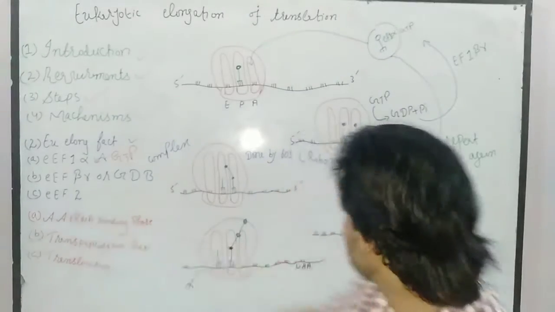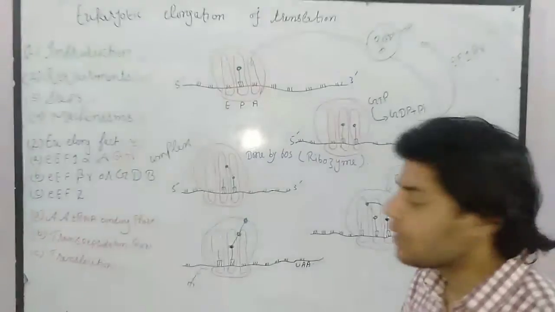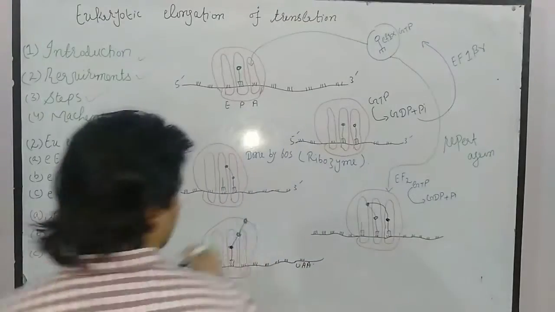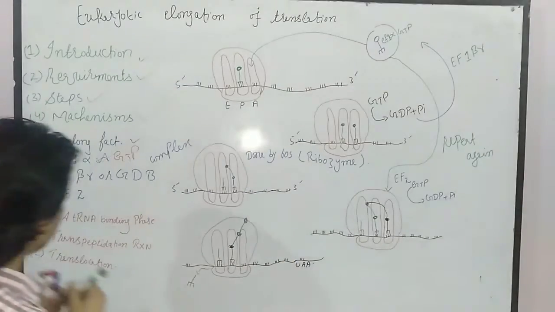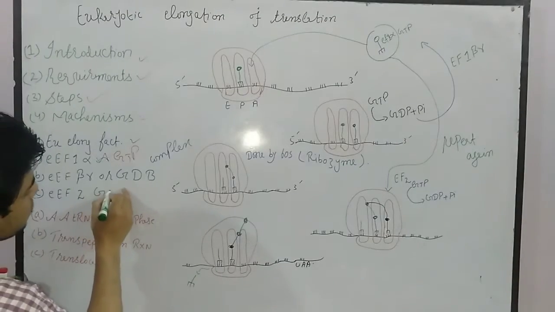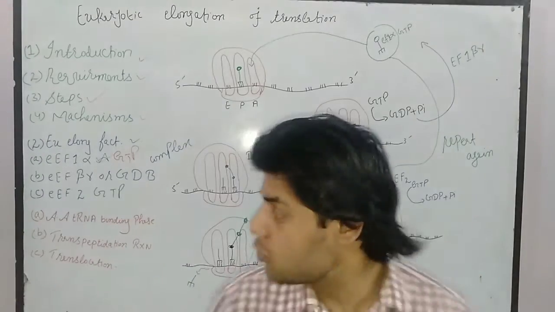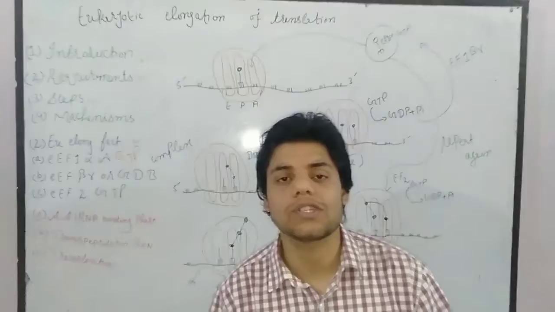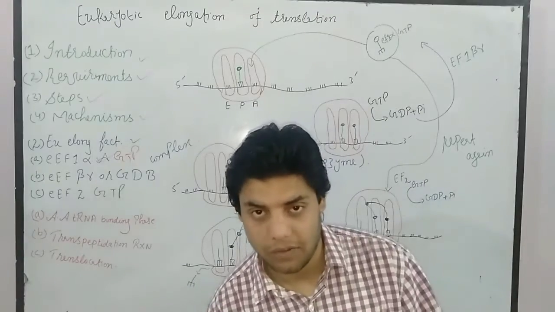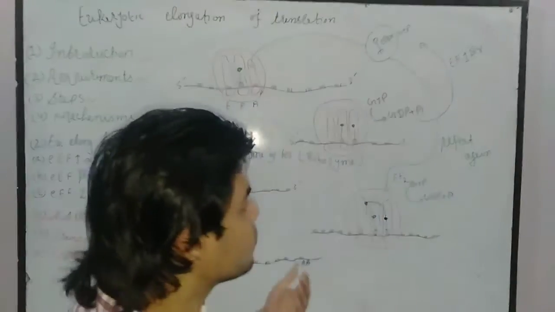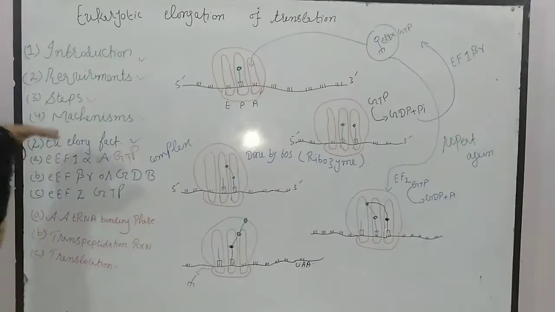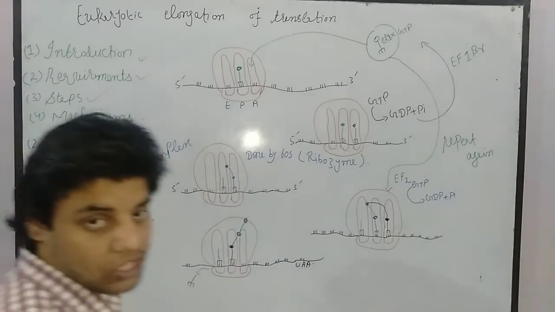And this function will be done by the 60S large subunit of the ribosome. We can also say this is a GTP dependent enzyme. So it also requires GTP, in which the GTP is converted into GDP plus inorganic phosphate. Okay, so in this case energy is also required. So these are the main functions of each eukaryotic elongation factor.